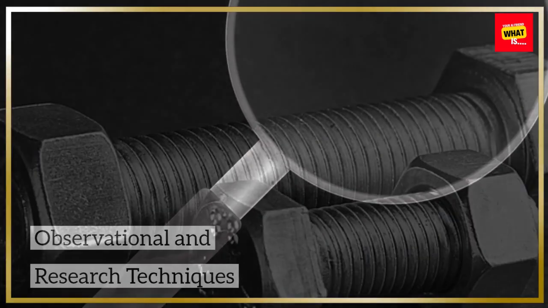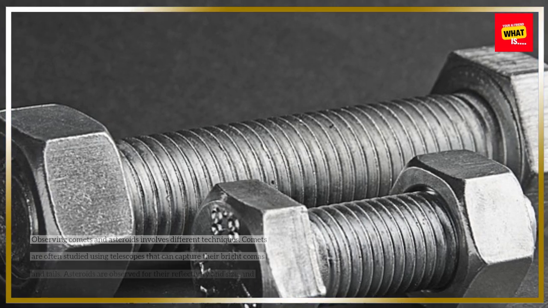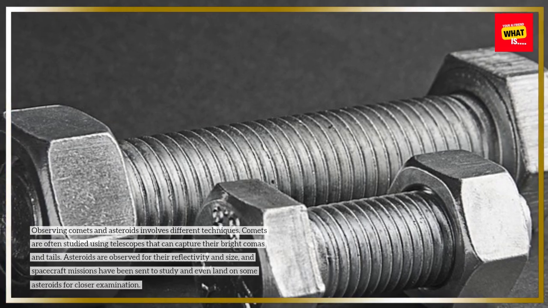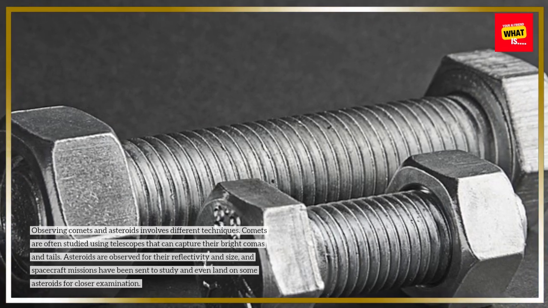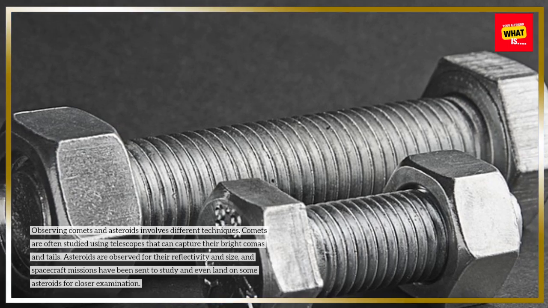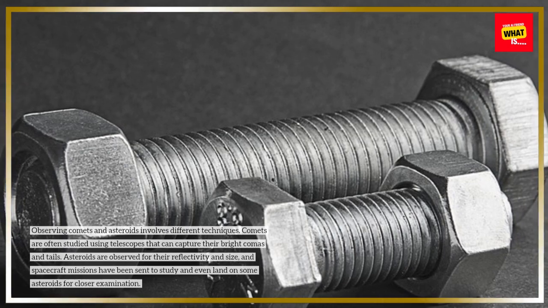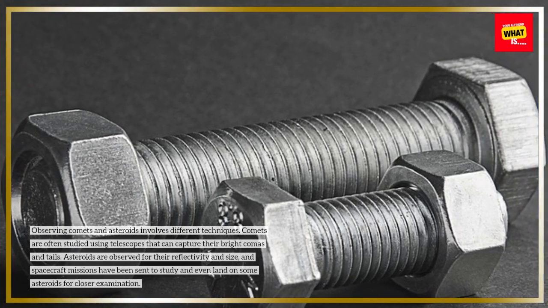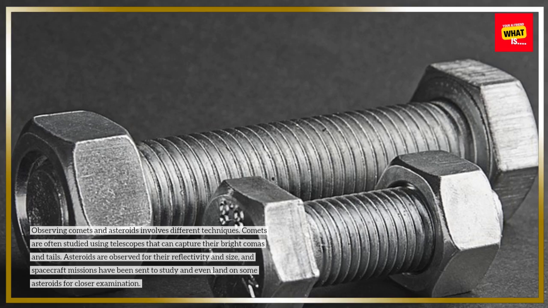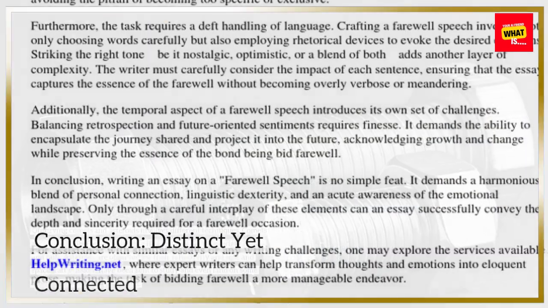Observational and research techniques. Observing comets and asteroids involves different techniques. Comets are often studied using telescopes that can capture their bright comas and tails. Asteroids are observed for their reflectivity and size, and spacecraft missions have been sent to study and even land on some asteroids for closer examination.